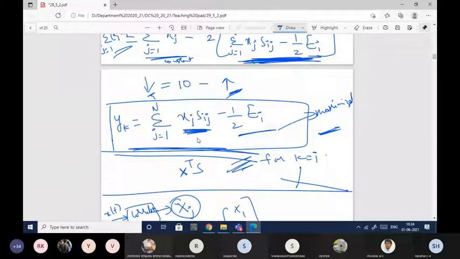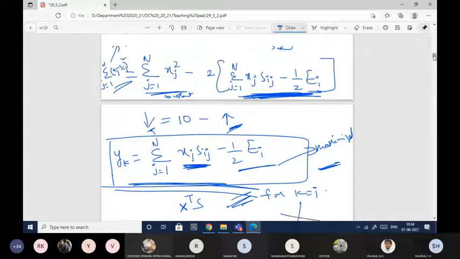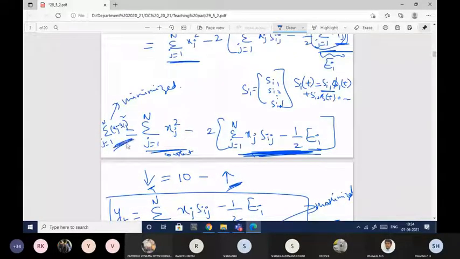This quantity, which I said should be minimized, is nothing but the subtraction of X minus Si, which can be represented as the norm of X minus Si, squared. So it is nothing but the length of the vector squared.